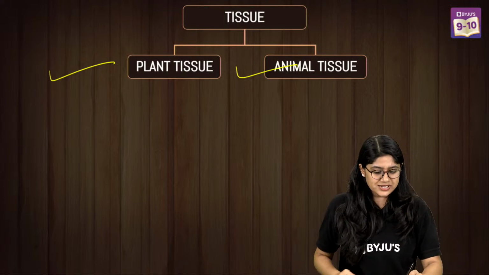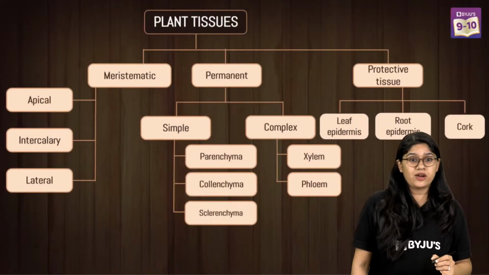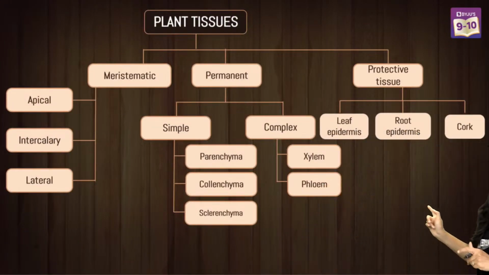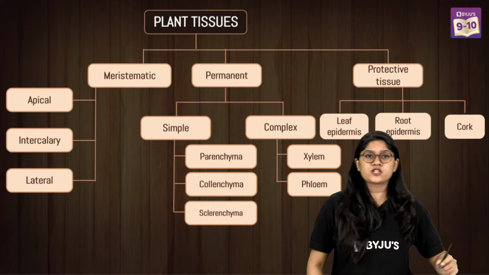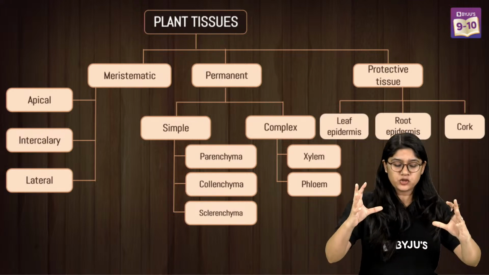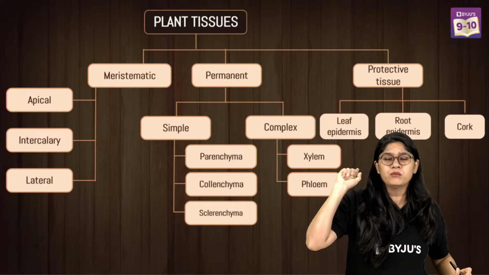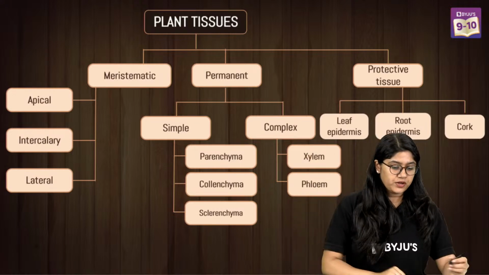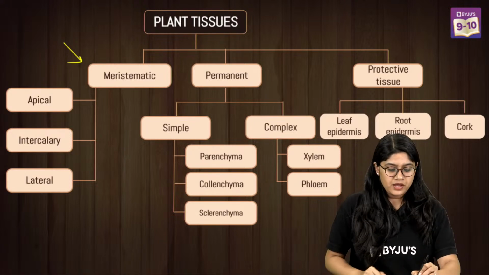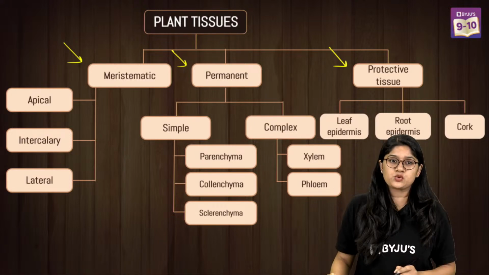Yes, very good. So let's discuss first about the plant tissue, everyone. Now in plant tissue, this is really important. Please do take a screenshot of this. This is a very easy way for all of you to remember. So in plant tissue, in general we say two types, but of course we have one more category, the protective tissue. So first, we have the meristematic tissue, the permanent tissue, and the protective tissue. Are we clear?